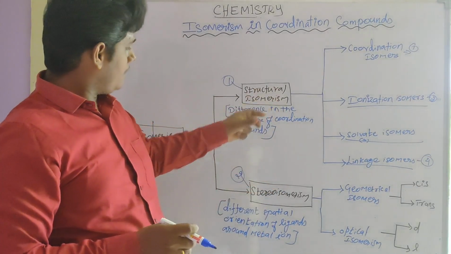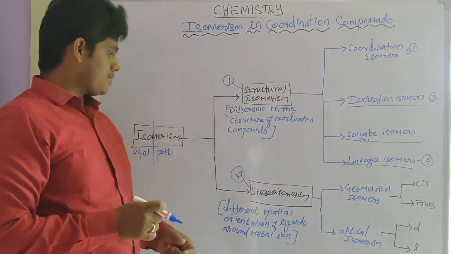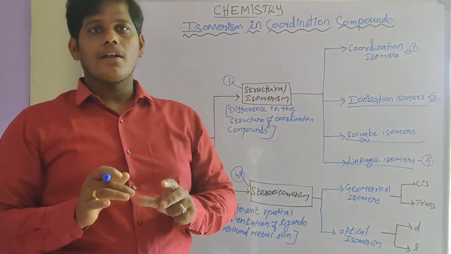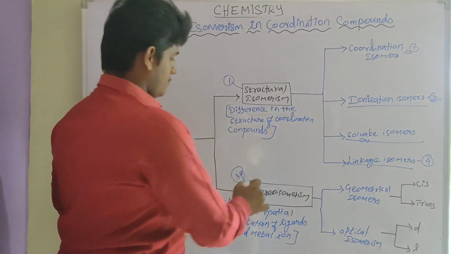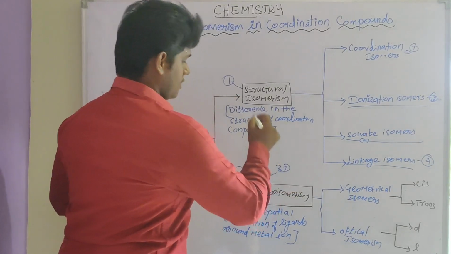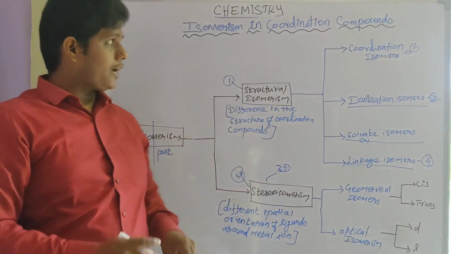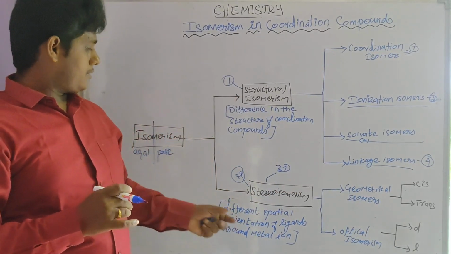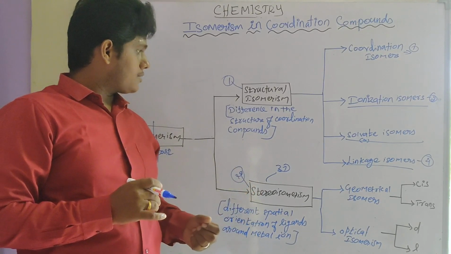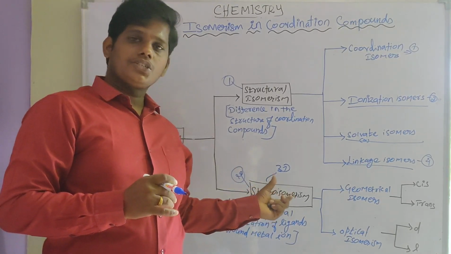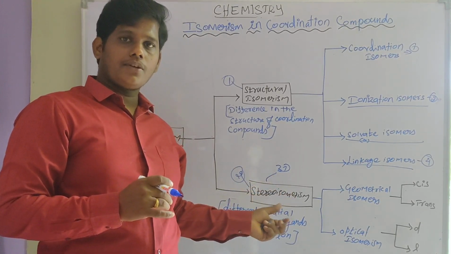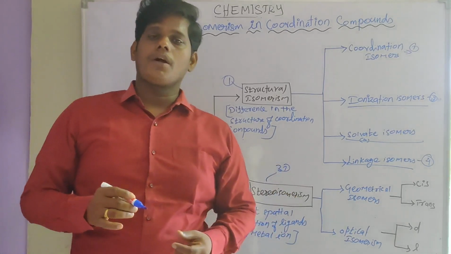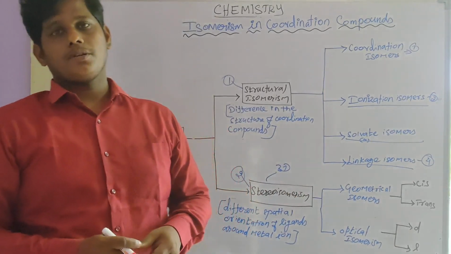Okay, next stereoisomerism. Stereo means spatial arrangement, like three-dimensional spatial arrangement around the central metal atom or ion due to the ligands. Further, this stereoisomerism is classified into two types: one is geometrical isomerism, another one is optical isomerism.